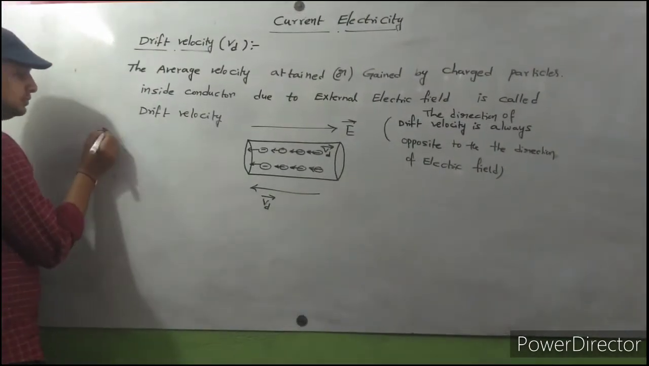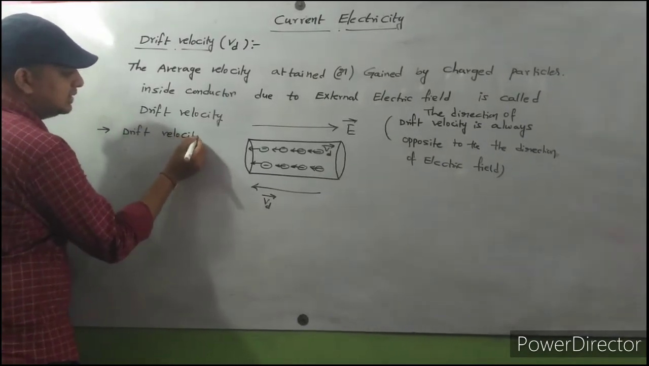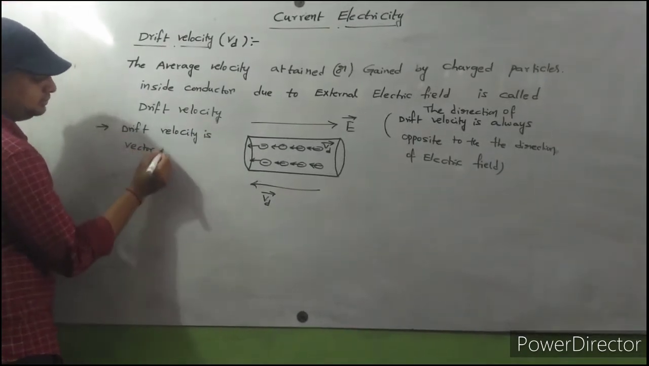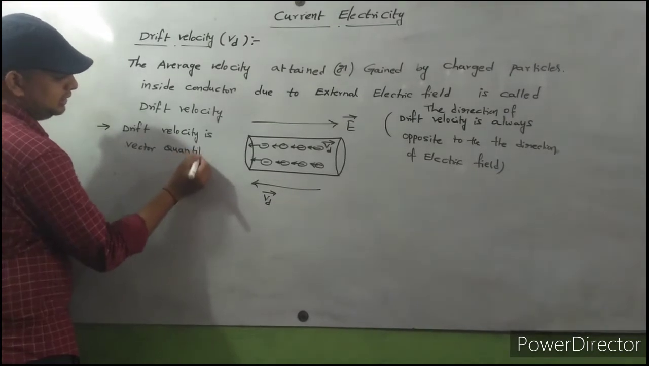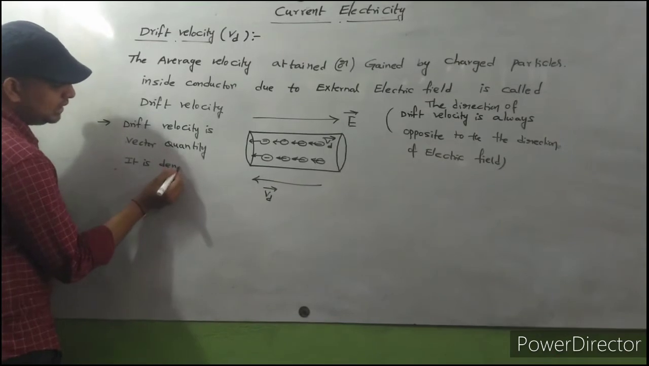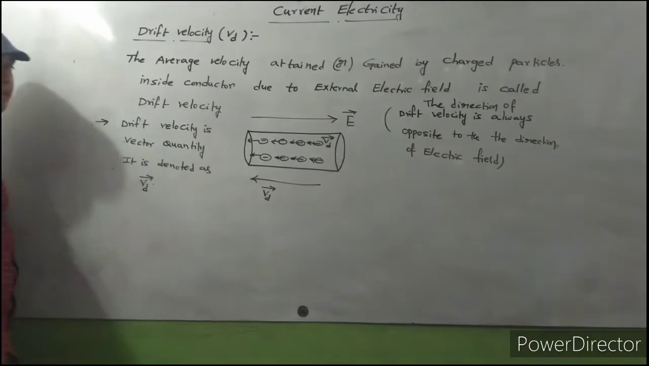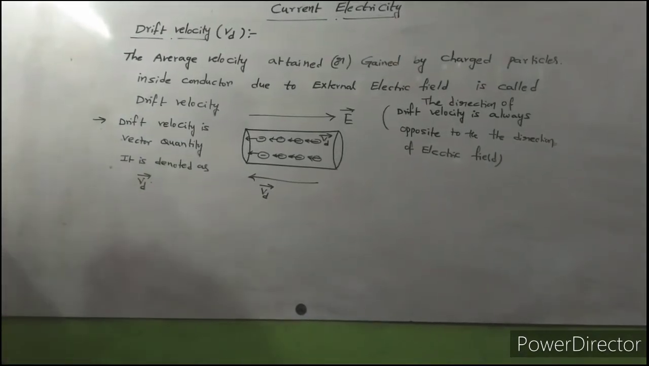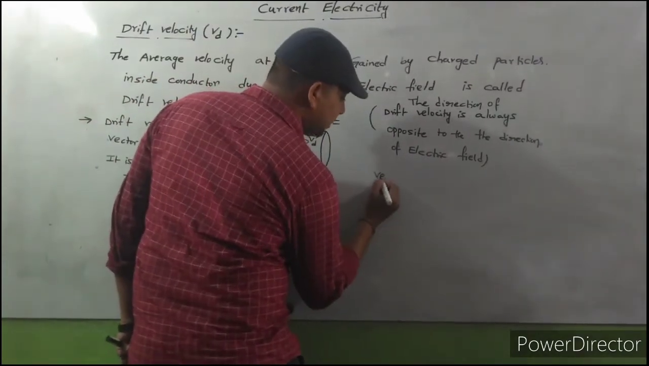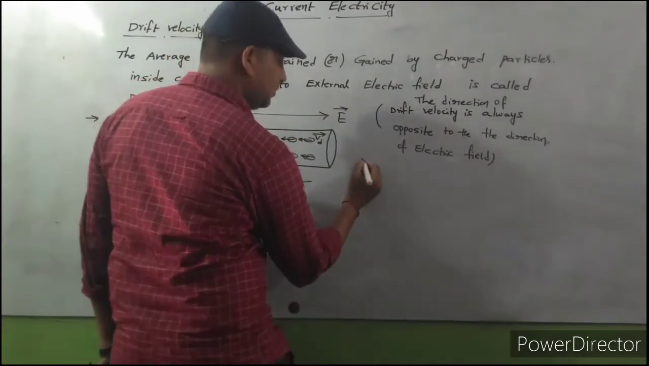Next, drift velocity is a vector quantity. It is denoted as Vd bar. And now we will discuss the derivation of drift velocity.